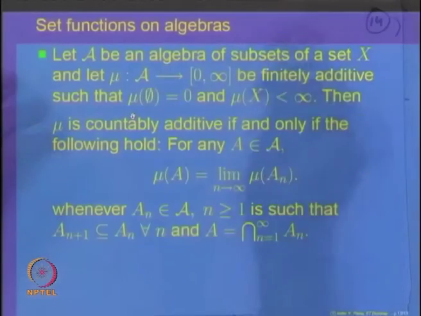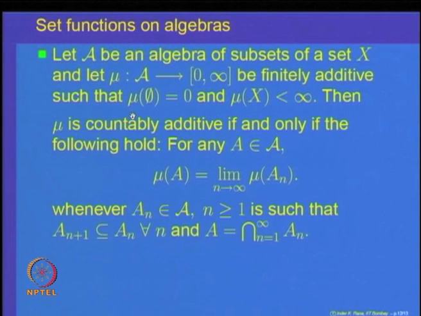So, we have proved that mu is countably additive if and only if, for a decreasing sequence of sets A n with A equal to the intersection, mu of A is the limit, under the condition that mu of X is finite. So, this is important, and this condition cannot be removed.